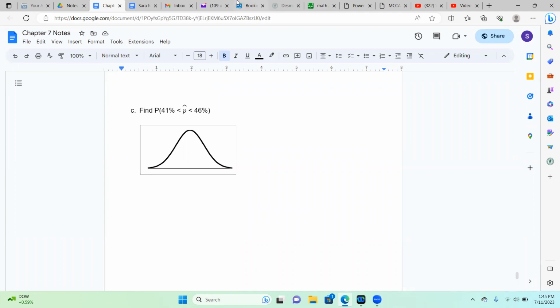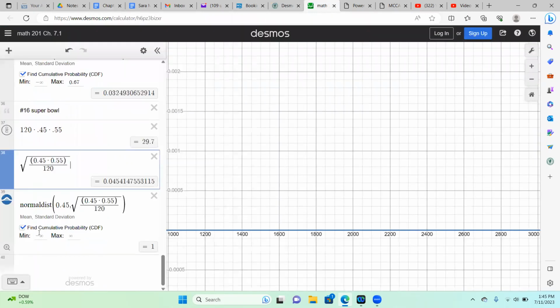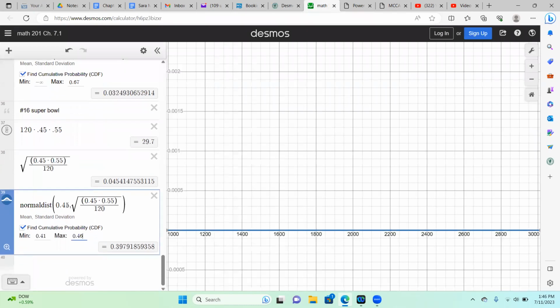So I'm going to show you this in Desmos. In Desmos, we're looking between 0.41 and 0.46. So my min is going to be 0.41. My max is going to be 0.46. And I've already put in the center of our proportion, which is 0.45. And then our standard error calculation is right here. So that likelihood is 0.3979.